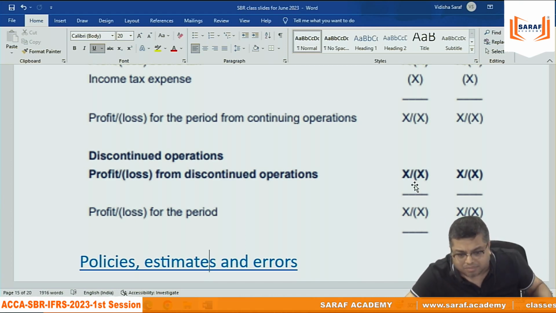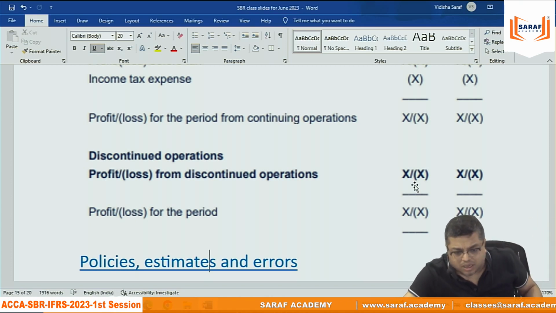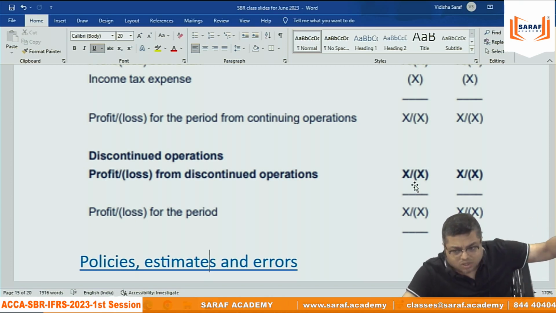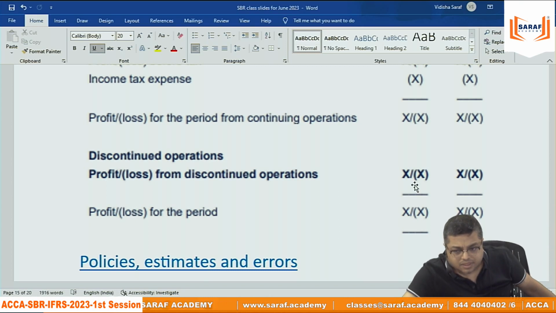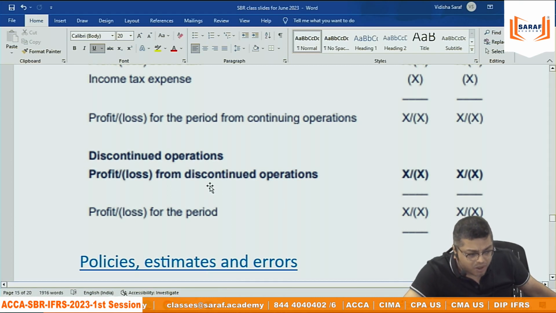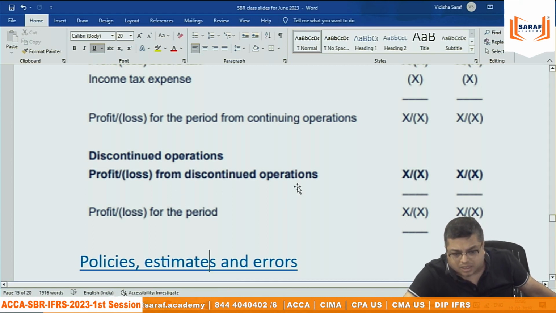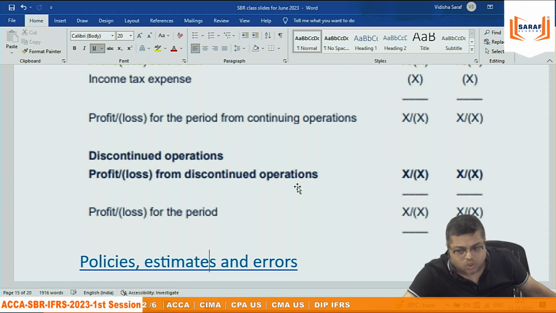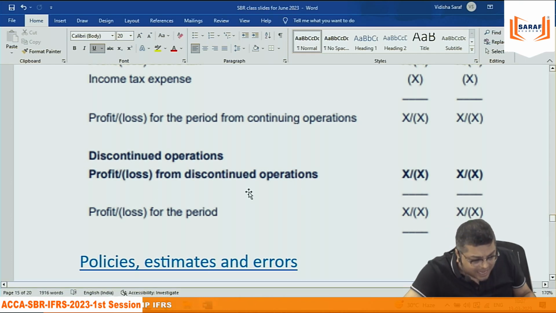Just for example, suppose I am talking about ITC. ITC tobacco, they are closing. For ITC tobacco, they have separate assets, separate liability, separate creditors, separate everything. So they will say profit or loss from discontinued operation. Suppose Maruti. Maruti has an Asia operation, a Europe operation, a USA operation. Maruti is closing their Asia operation. Then in that case, I will say that it is a discontinued operation.